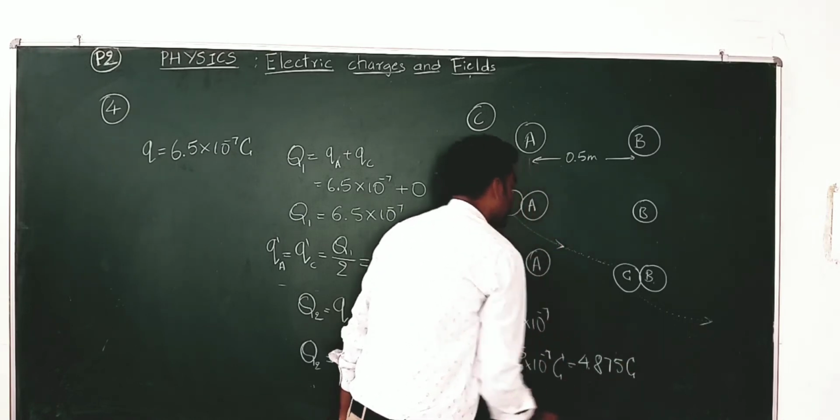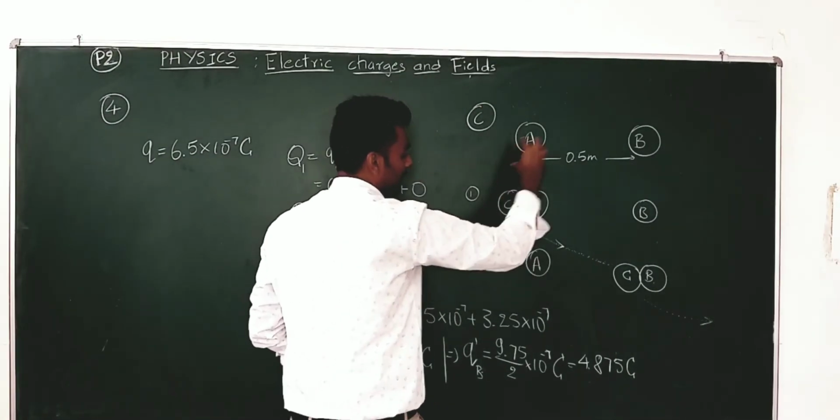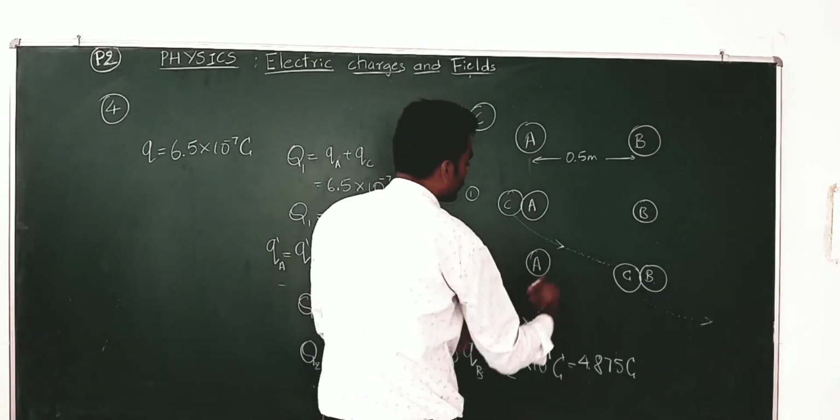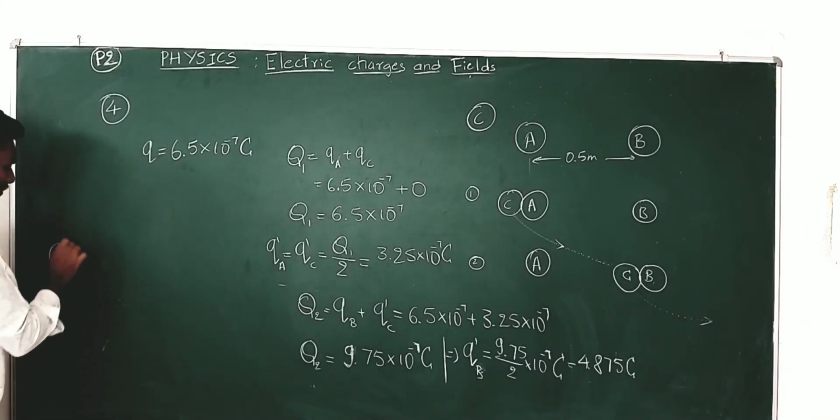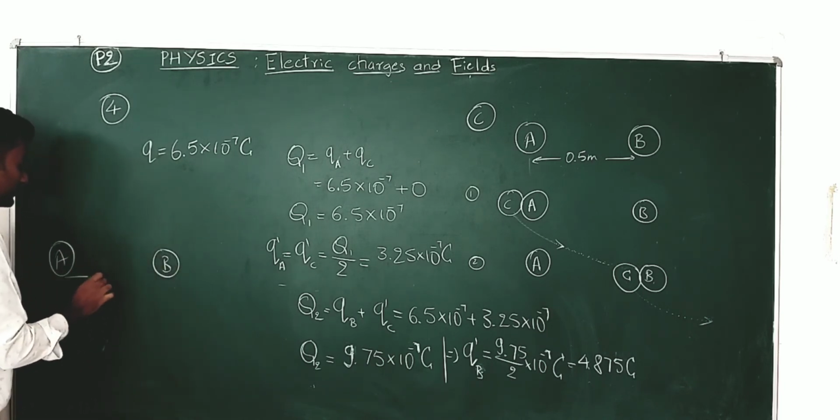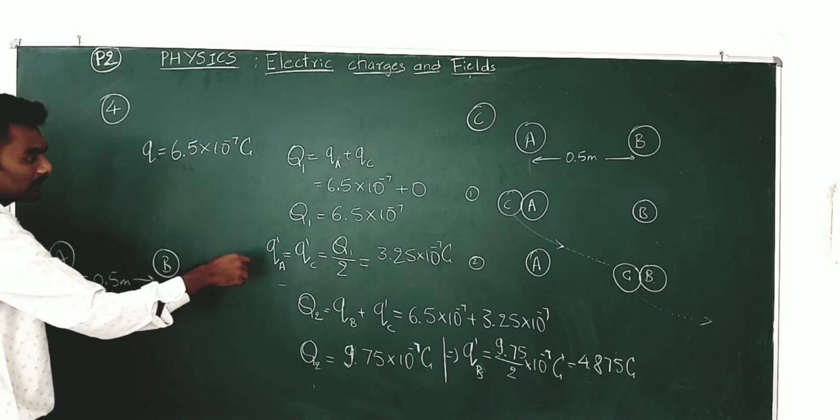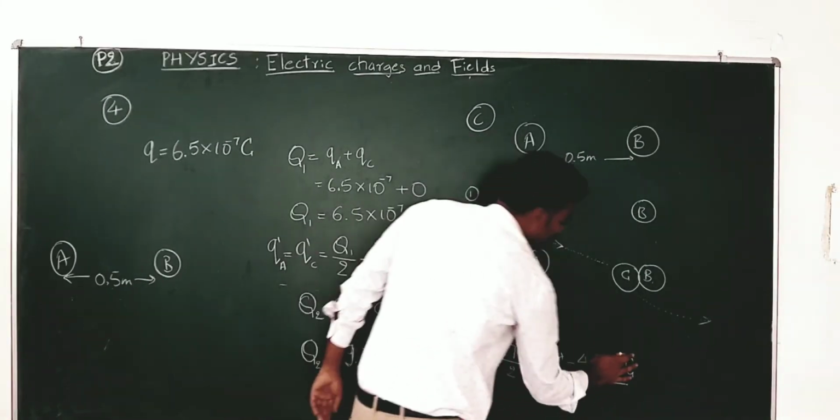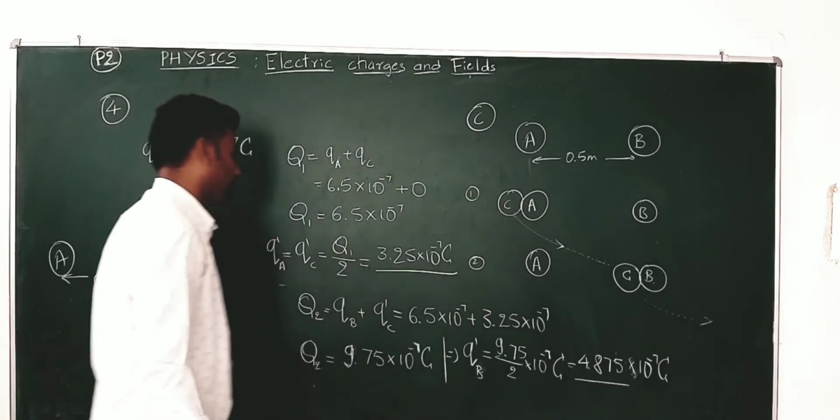4.875 into 10 to the power of minus 7 coulomb. Now what you have finally, after this C is brought in contact with A, then in contact with B, then removed, is two spheres A and B again separated by a distance of 0.5 meter itself, because they have not mentioned anything regarding the distance. The new charge with A is this, the new charge with B is this. Sorry, I forgot to put 10 to the power of minus 7.